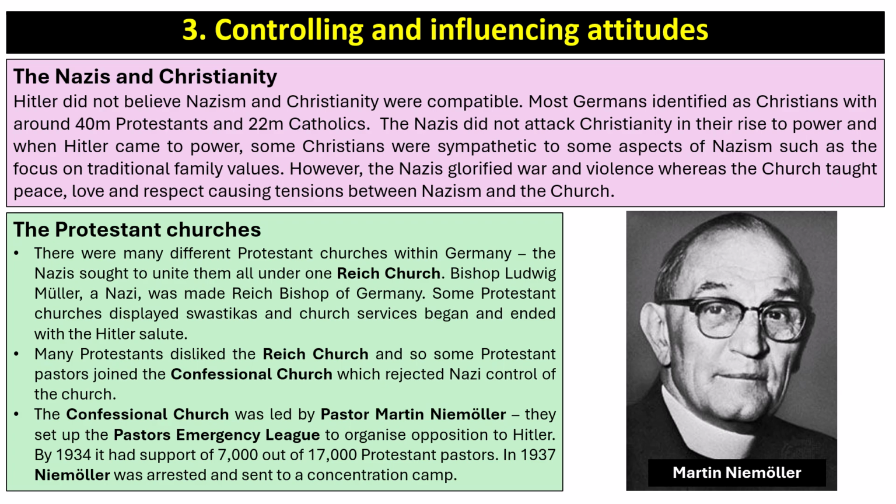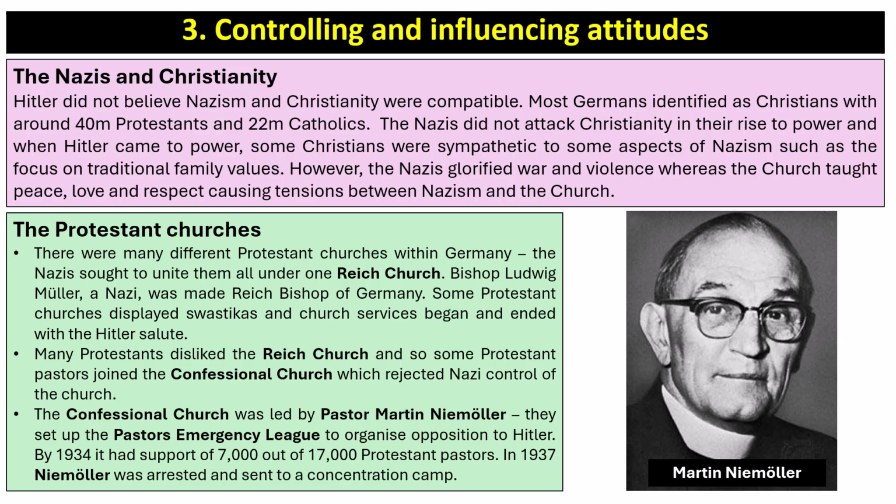Hitler did not believe that Nazism and Christianity were compatible. Most Germans identified as Christians, with around 40 million Protestants and 22 million Catholics. The Nazis did not attack Christianity in their rise to power, and when Hitler came to power, some Christians were sympathetic to some aspects of Nazism, such as the focus on traditional family values.